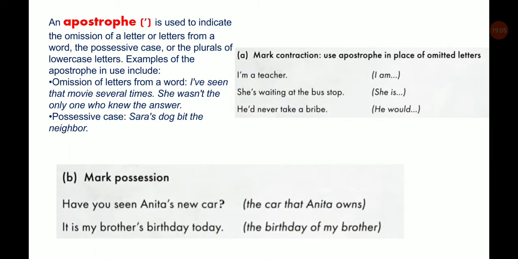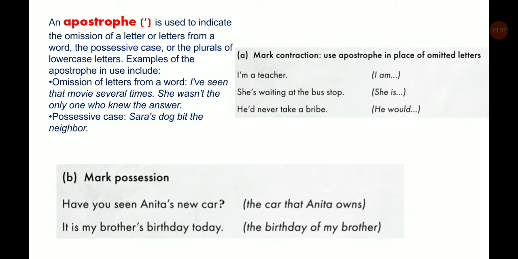The next is apostrophe. An apostrophe is used to indicate the omission of a letter or letters from the word, the possessive case, or the plurals of lower case letters. Examples of the apostrophe in use include omission of letters from a word. I've seen that movie several times. She wasn't the only one who knew the answer.